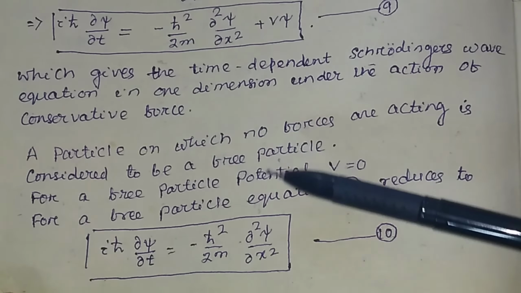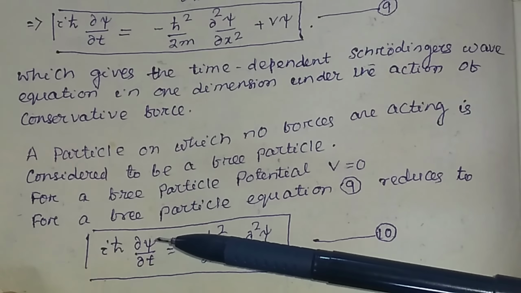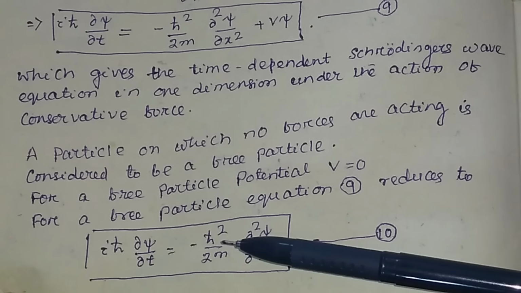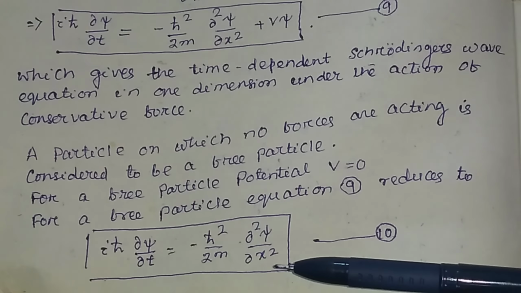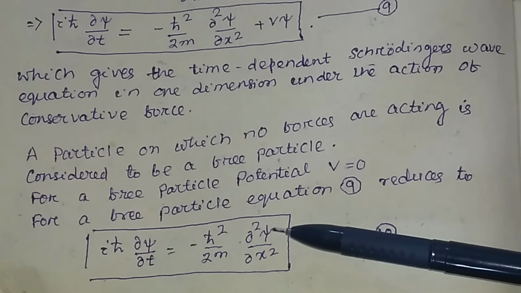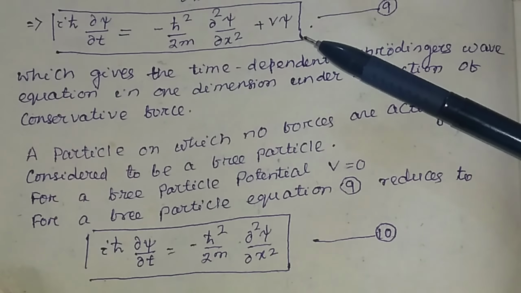Then equation 9 can be written as iħ times the first derivative of the wave function psi with respect to t, that is equal to minus ħ² divided by twice m, times the second derivative of psi with respect to x. So this is the time dependent Schrodinger wave equation for a free particle, and the previous one is for a conservative force.